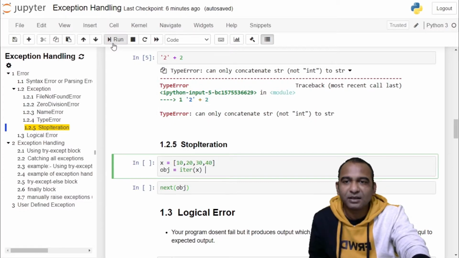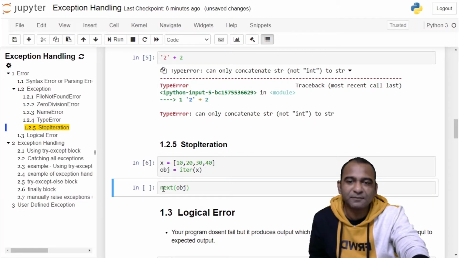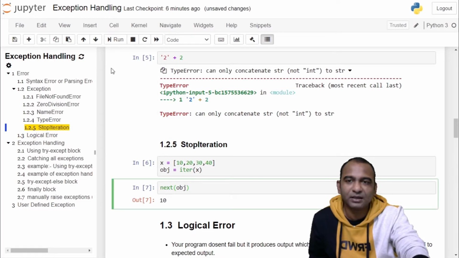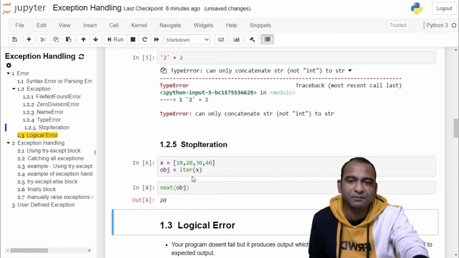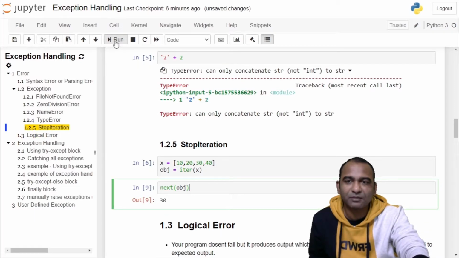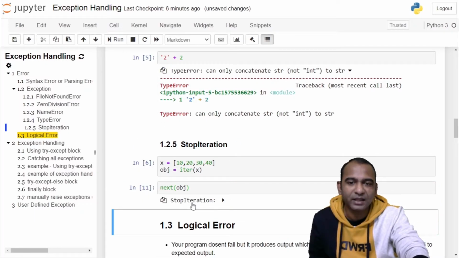Click on the cell and run the cell. Using the next method, we can iterate over this iterator. So we call the next method on obj, it printed 10. Again we call the next method on obj, it printed 20. Similarly, till the iterator object doesn't exhaust, we call the next method. Again, if we call the next method, it will throw an error, which is StopIteration error.